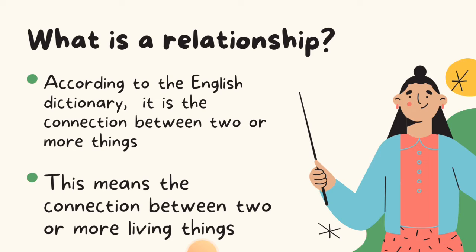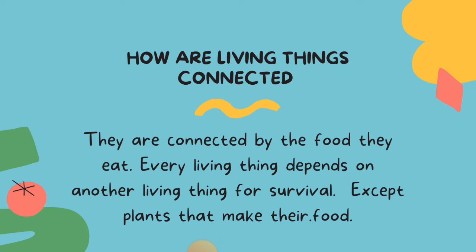According to the English dictionary, relationship is the connection between two or more things, right? That thing which connects two or more things is the relationship between them. So that means that the connection between two or more living things is what we are going to be looking at in this class. Now, how are living things connected?